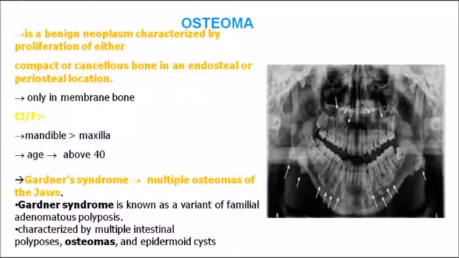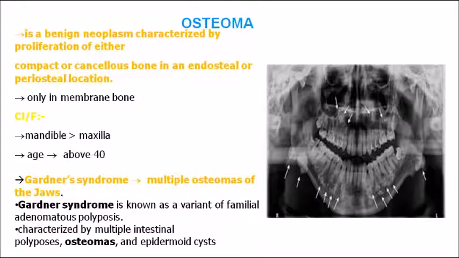It is osteoma. Most of the time, an important MCQ being asked is: multiple osteomas of the jaws are seen in which lesion? It is seen in Gardner syndrome. See the radiological picture adjacent to that. You can see bony formations in multiple areas, radiopacities present in multiple areas. This is the classical picture of Gardner syndrome. Multiple osteomas of the jaws are seen in Gardner syndrome.